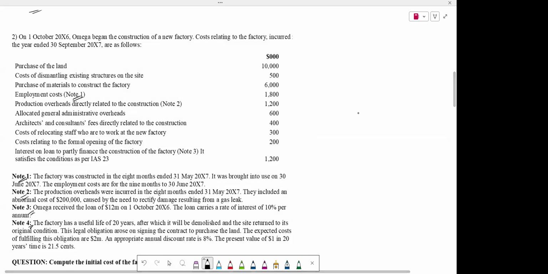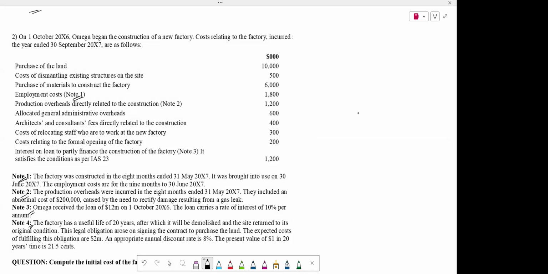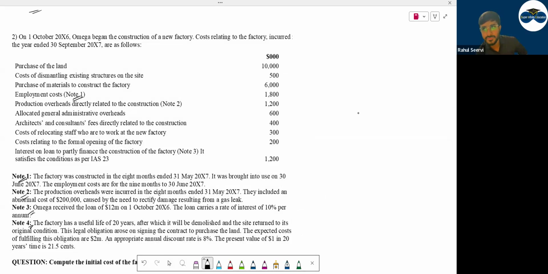Sir, so from this chapter, like from this IAS, we'll only get MCQs in the exam? No, it can be tested anywhere बेटे. Okay.